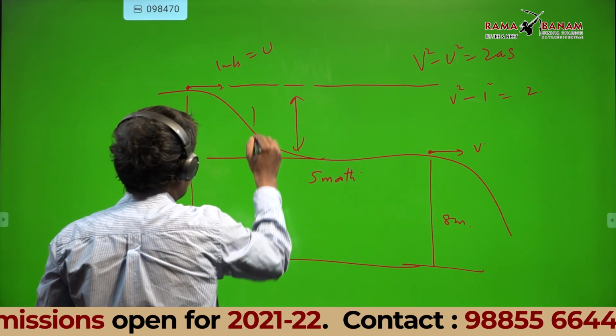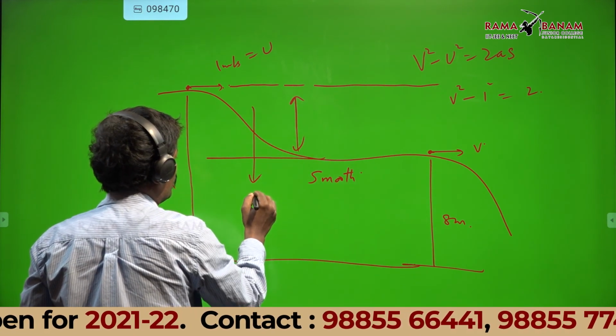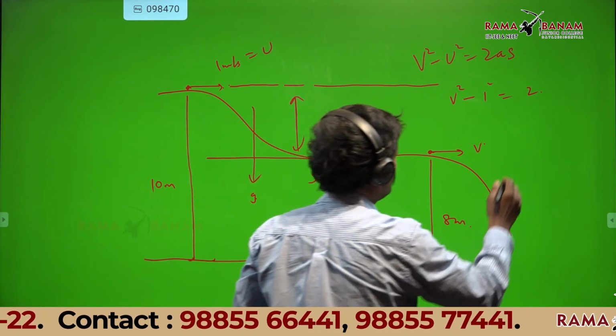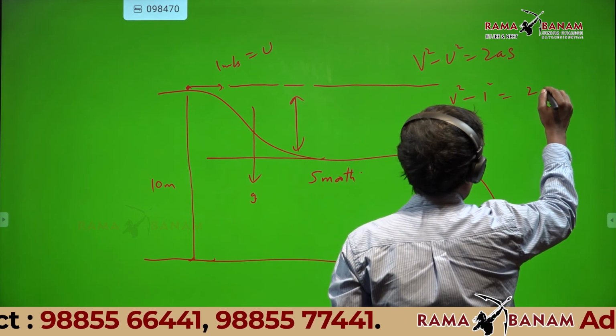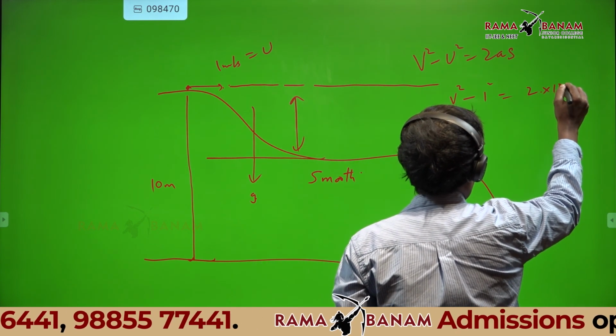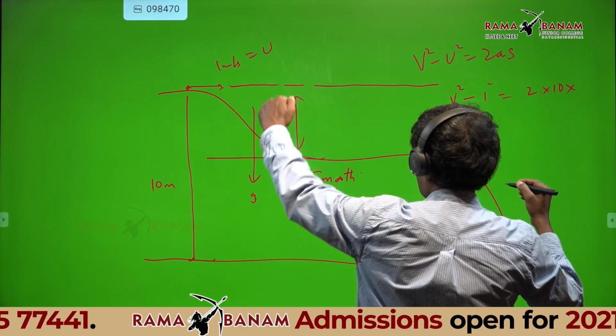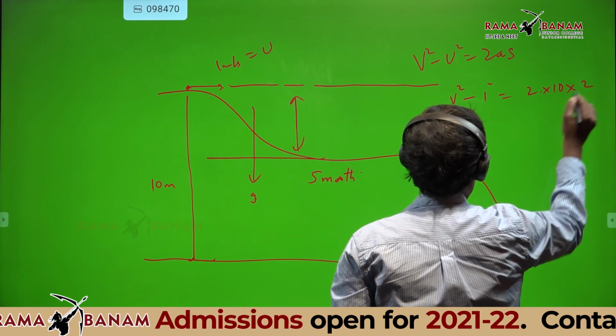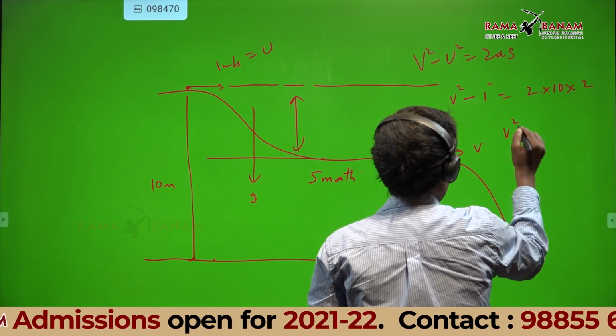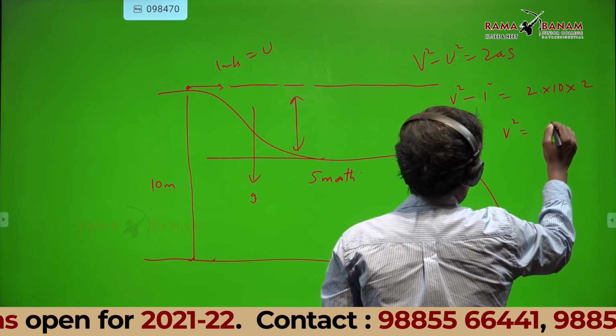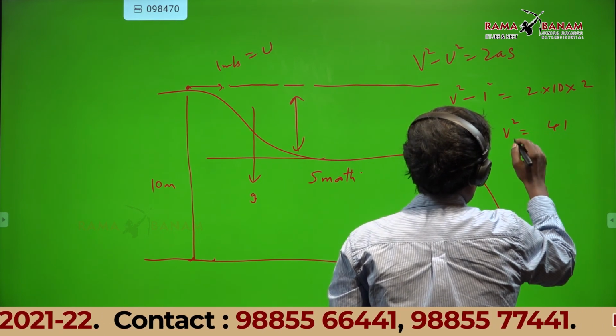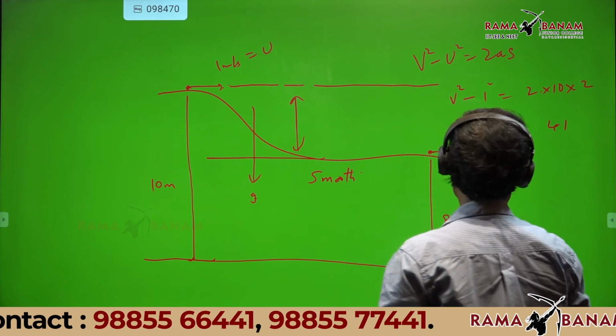What is a? It is nothing but g downward. G I will take as 10. Displacement is how much in this direction? 2. So v square equals 40 plus 1, that is 41.